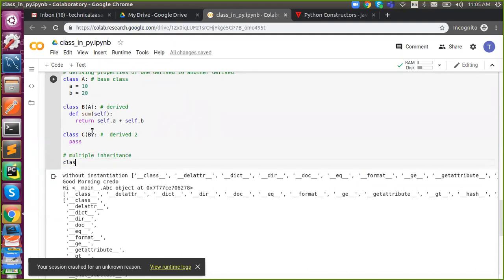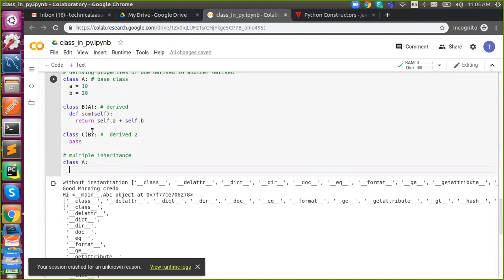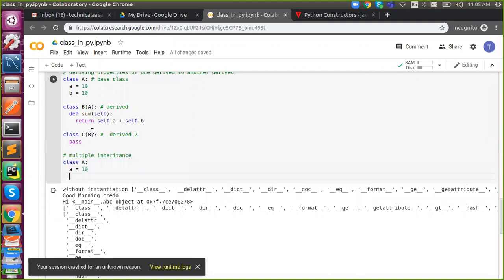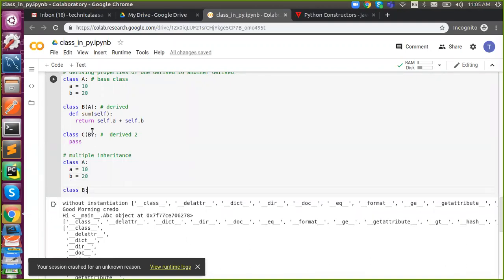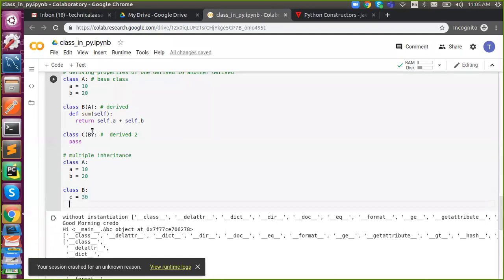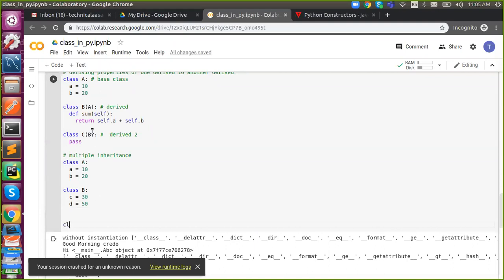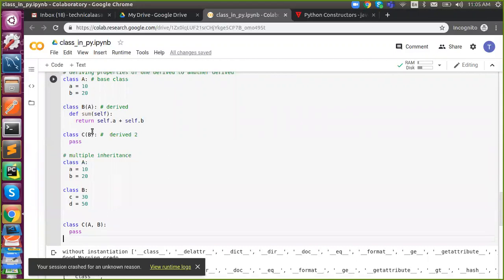In multiple, see, in class A, I have A is equal to 10, B is equal to 20. In class B, I have C is equal to 30, B is equal to 50. Now I need both properties in class C. What to do? A, comma B. So I have to say A, comma B. That is enough. This is called multiple.